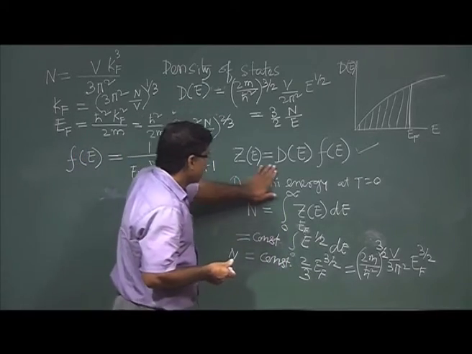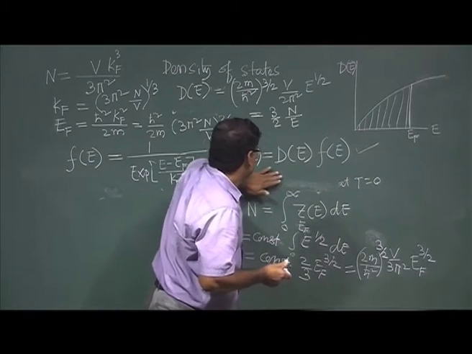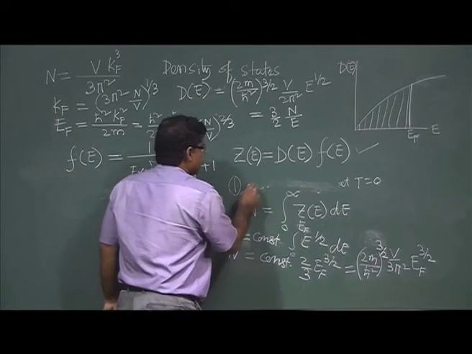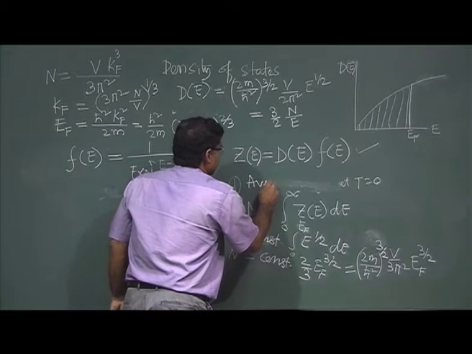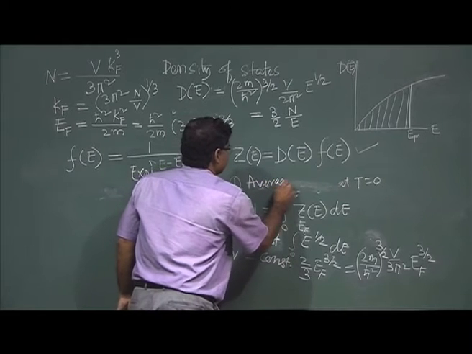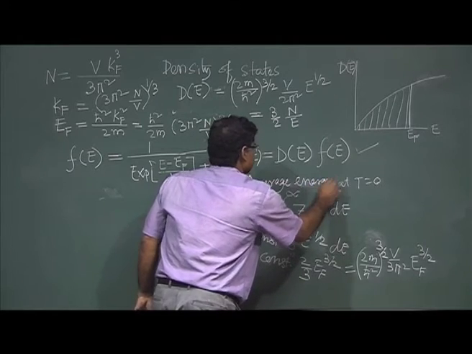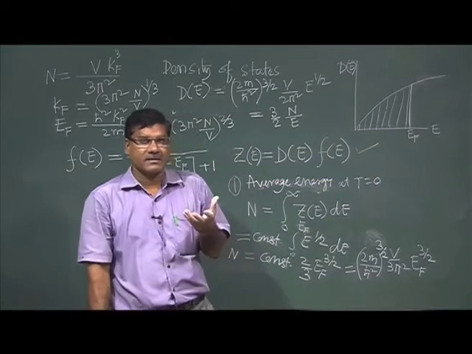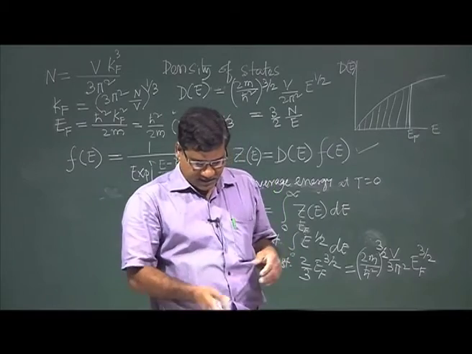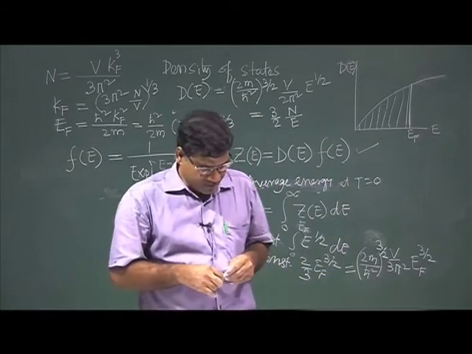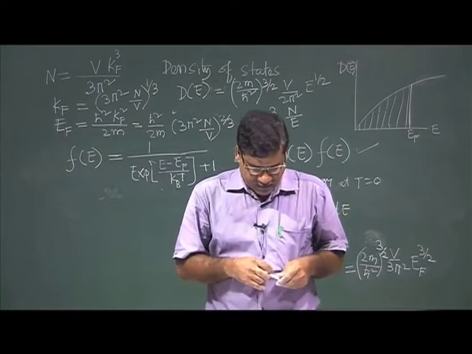Now if I find out the average energy of particles or electrons in our system.